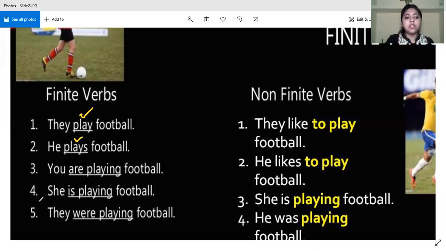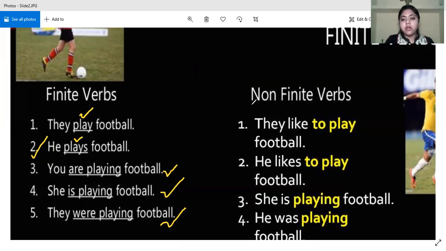When the subject is singular, as it is in the second case, he, we will be using a singular verb. Now moving on to the third sentence, you are playing football. Here it is denoting a continuous tense, right? Then she is playing football, again a continuous tense. They were playing football, it is a past continuous tense. So what do we observe? That in finite verbs, the verbs are changing with respect to the subject and with respect to the tense. So there is some or the other kind of modification which is observed in finite verbs.